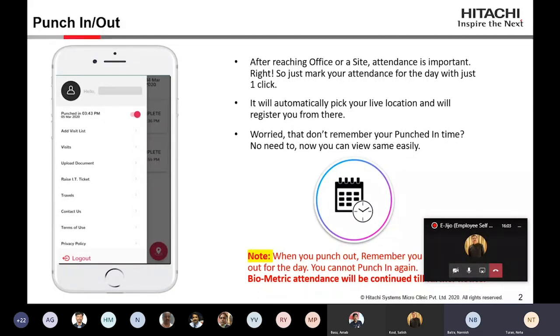Because what happens, if you are visiting the customer site, say it's 9 a.m. in the morning and your manager or some other person asks you to first come to the office and then go. If you are punching in from the customer site, it will be visible to your manager that you reached the customer location at 9 or 10 o'clock and marked the attendance from there. So it will show that you were present for the whole day.